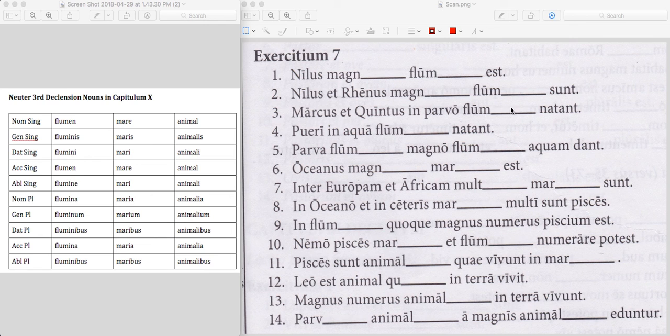But what's the ablative for flumen? And again, it's ablative singular. So we're going to go down here. We'll see flumen, fluminis, flumini, flumen, flumine. So that's the correct ending here. Marcus et Quintus in parvo.